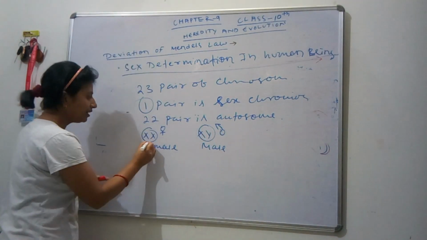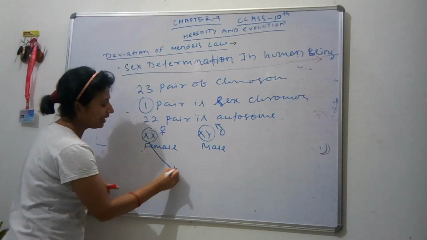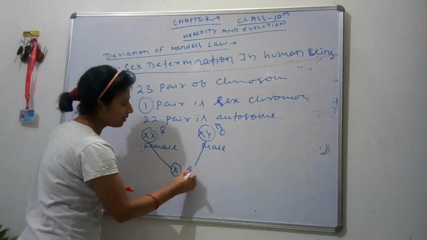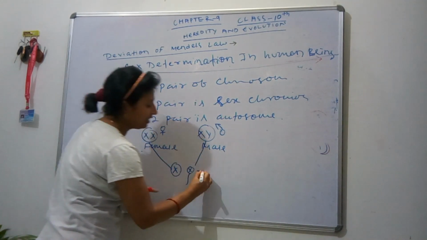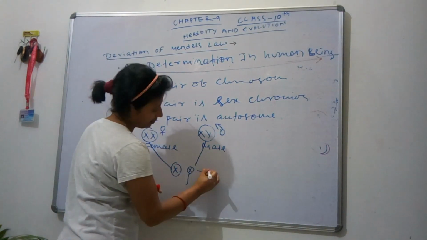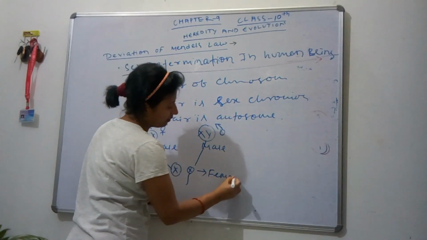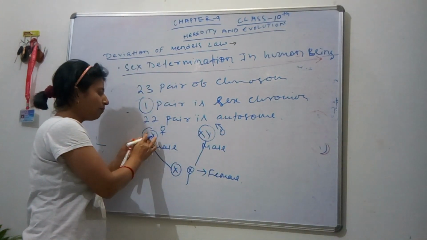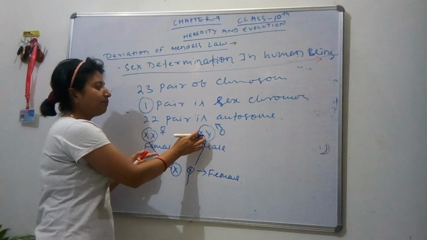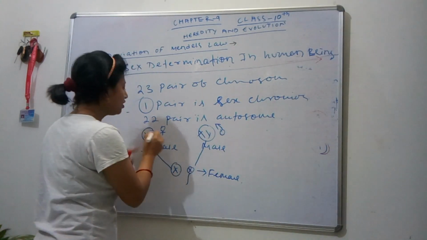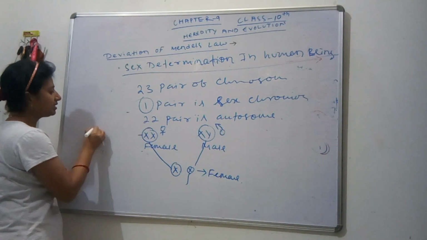So when the female forms a gamete, with the X gamete from female and the X gamete from male coming together, the sex of the child will be female. For female, the sex chromosome must come from the female as X and from the male as X. As we know, the female contains only X chromosomes, so it is homozygous.